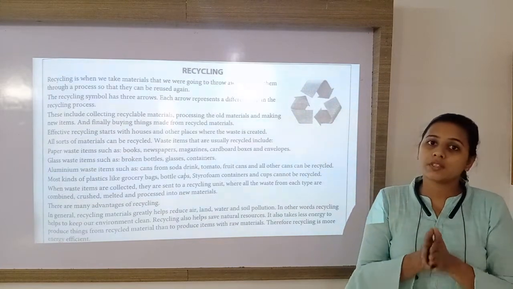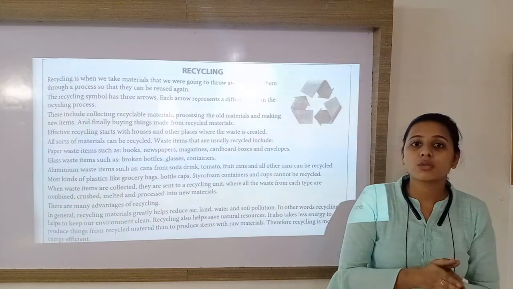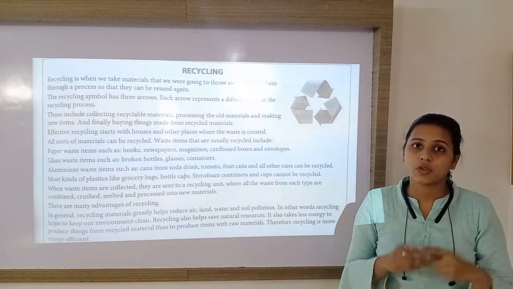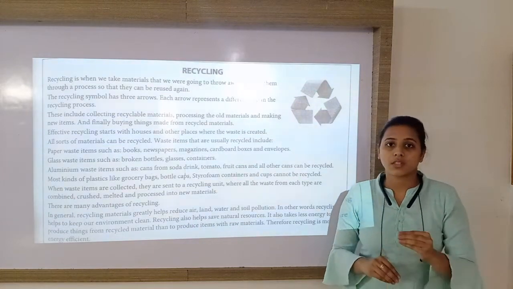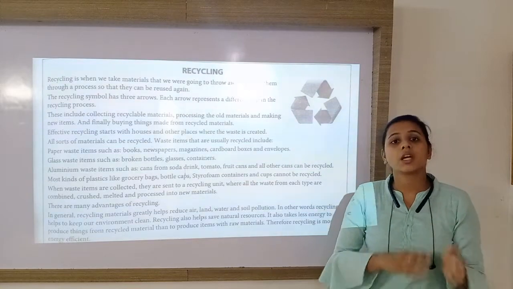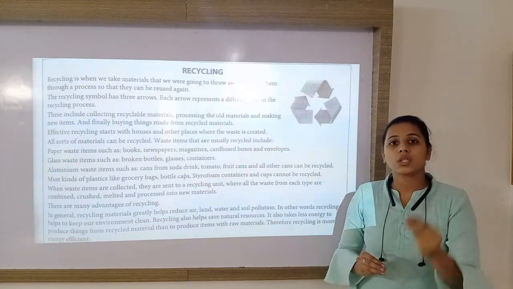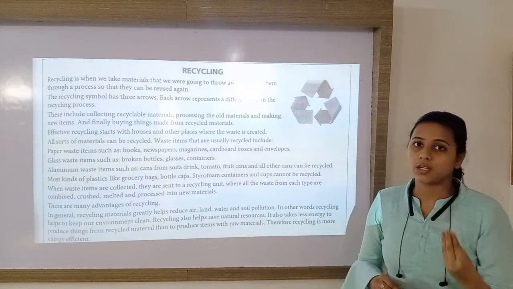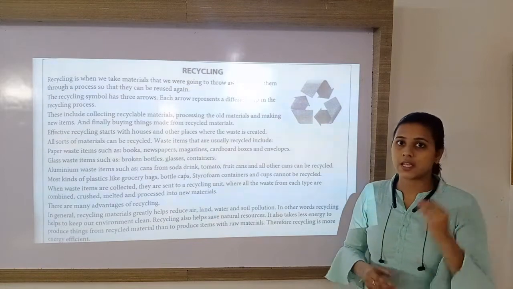The cloth which is already made, when you were about to throw it away, instead of throwing, you are using it again. How? By doing some tailoring and stitching on it, and make a new dress from this cloth. And that new dress will be a new product that can be reused again. So this is the process of recycling.